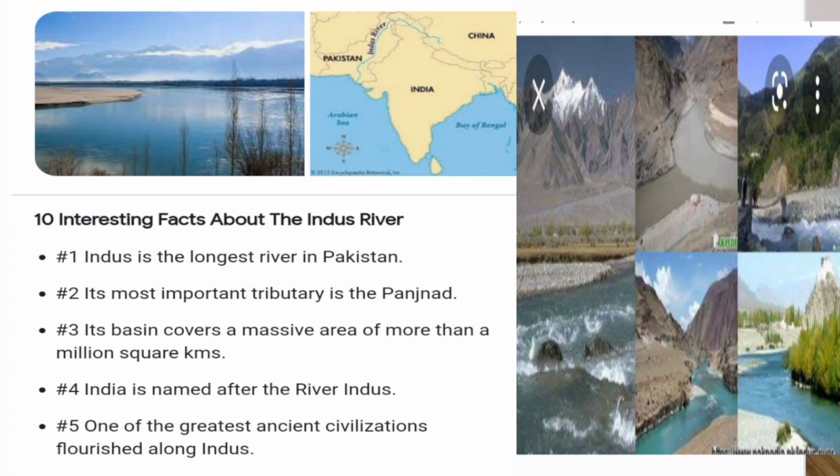Its most important tributary is the Panjnad. Its basin covers a massive area of more than 1,000,000 square kilometers. India is named after the river Indus. One of the greatest ancient civilizations flourished along the Indus.